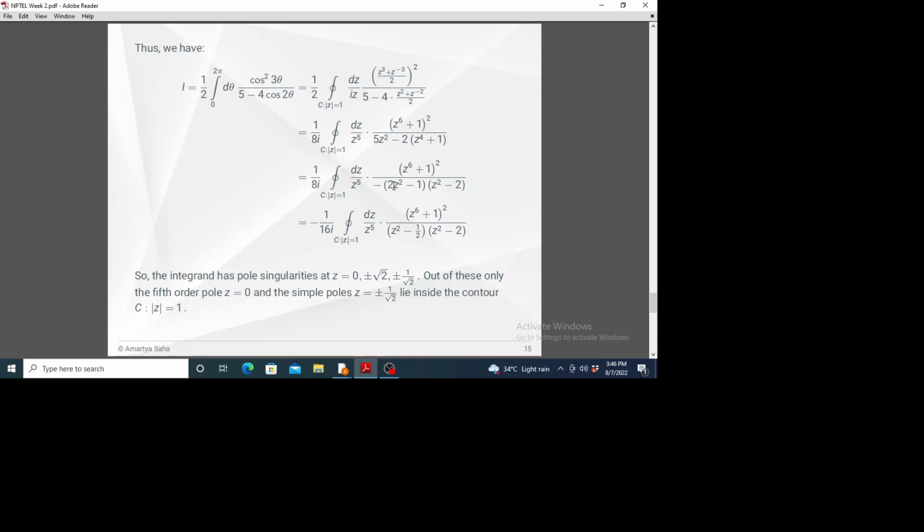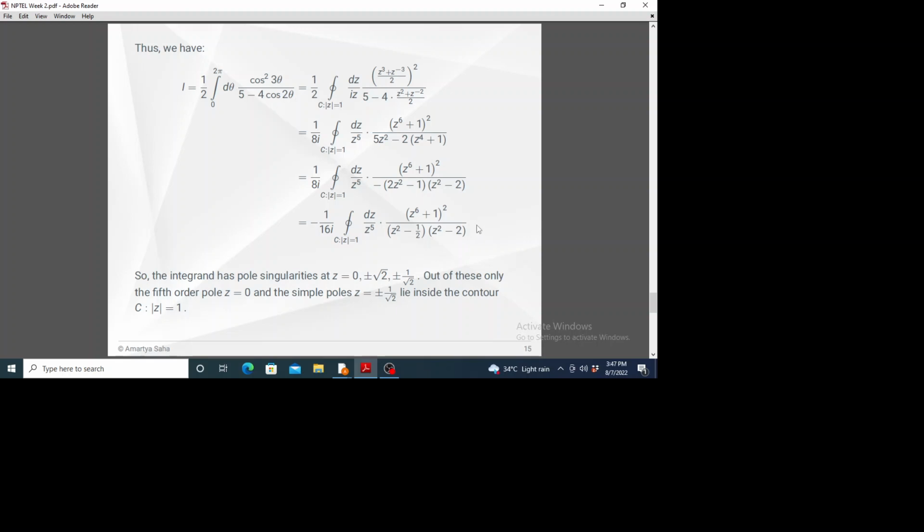So I have factored this 2 out. So 8 into 2 is 16 and z square minus half. So from this 2z square minus 1 factor we get this z square minus half, and z square minus 2 is as it is. So this is the complex contour integral we have to finally evaluate.